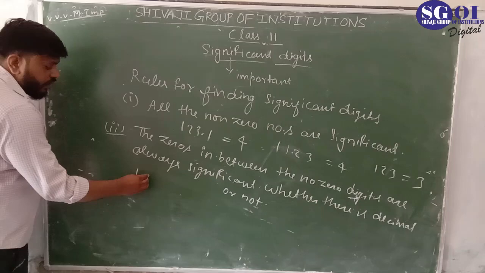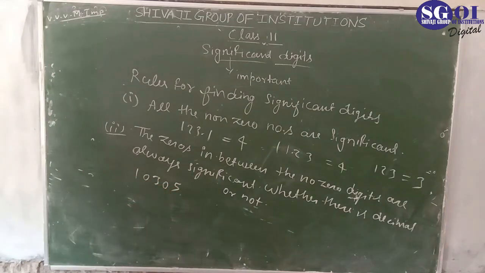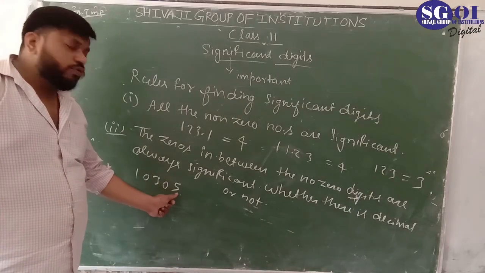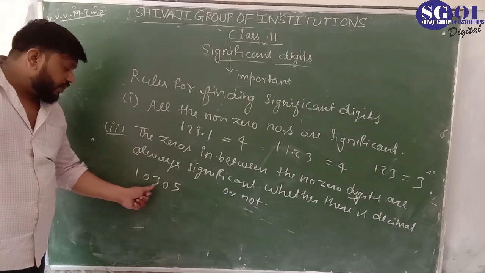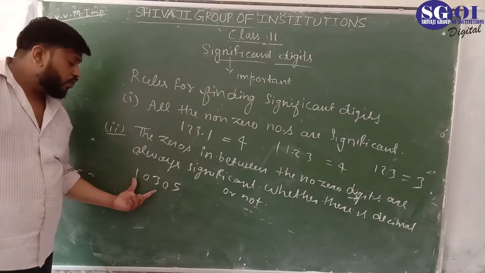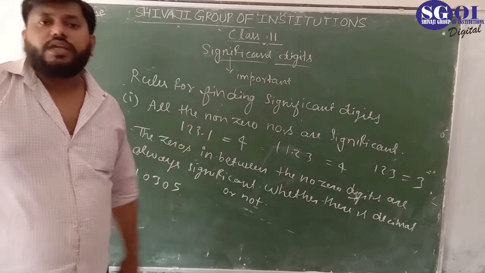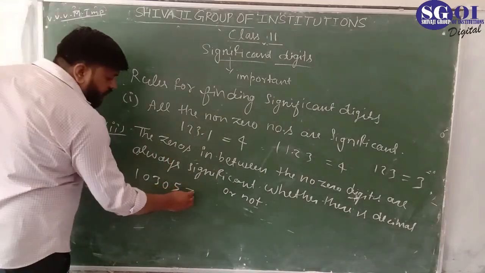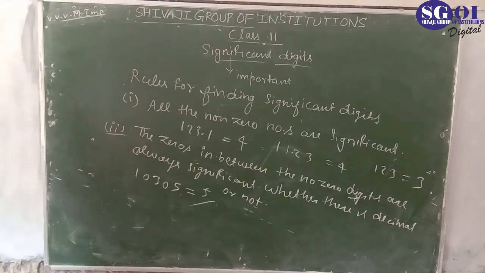जैसे कि 10305, how much significant digits? देखिए 135 तो सिग्निफिकेंट है क्योंकि नॉन-जीरो डिजिट्स हैं. अब जीरो का क्या है, these zeros are coming in between the non-zero digits. It means from rule number 2 they would also be significant. So the answer would be significant 1 2 3 4 5. Answer is 5 significant digits.